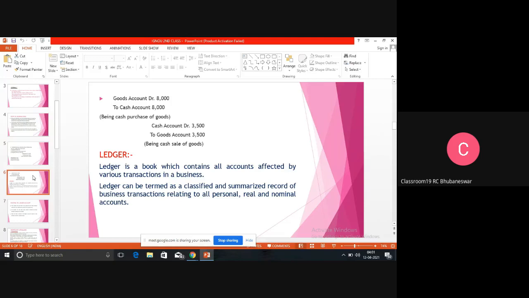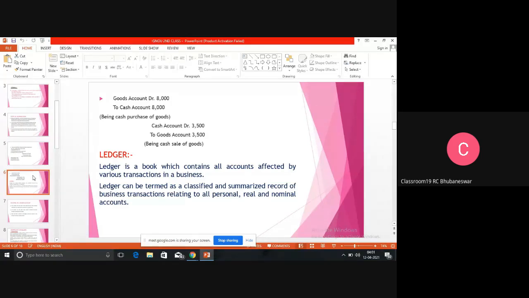So many big organizations, they are not doing the journal entries. Directly they are posting in the ledger. Directly they are recording and posting in the journal, ledger. That means they are doing journalized ledger. They are doing both things at once.